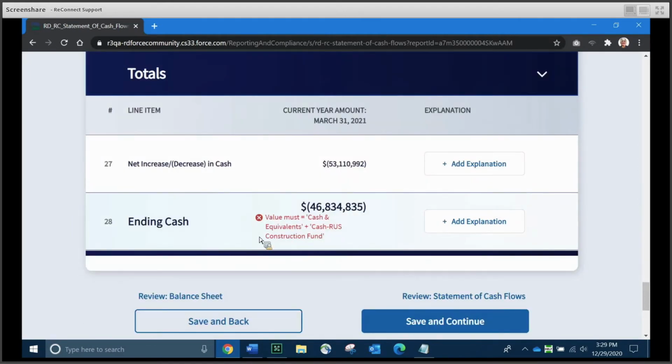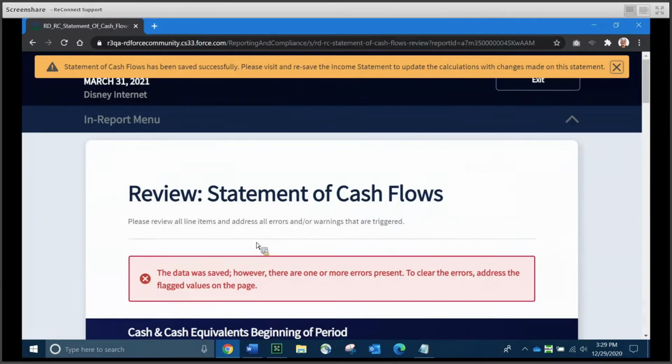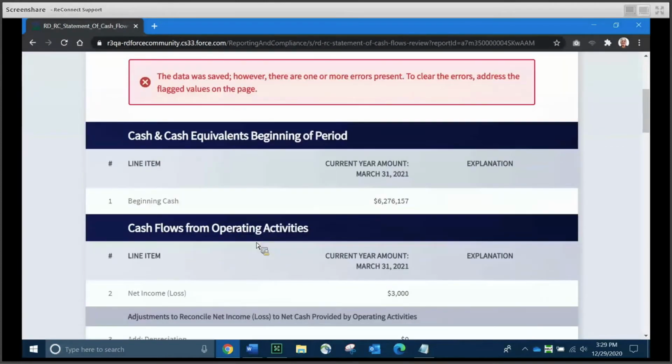And at the end, you're going to see your ending cash. And something that's important is the value for your ending cash has to equal the cash and cash equivalents plus cash RUS construction fund back on the balance sheet. If you do not clear this up, you will not be able to submit this report. I'm not going to walk back and clear that up, but I can tell you where it's coming from. It's coming from those little small test amounts that I've included on the first 2 schedules. So we'll go ahead and save and continue.